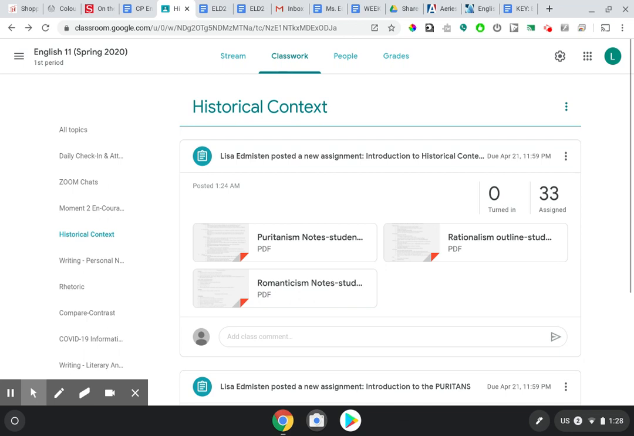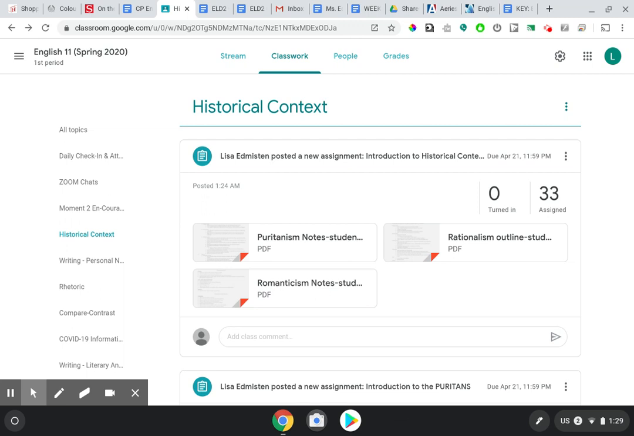I am here to introduce our next unit, which is called Historical Context. You'll notice that in our Google Classroom, under the topics, I have added historical context. What historical context means is simply that every writer writes from the perspective and the worldview of his or her time period in history.